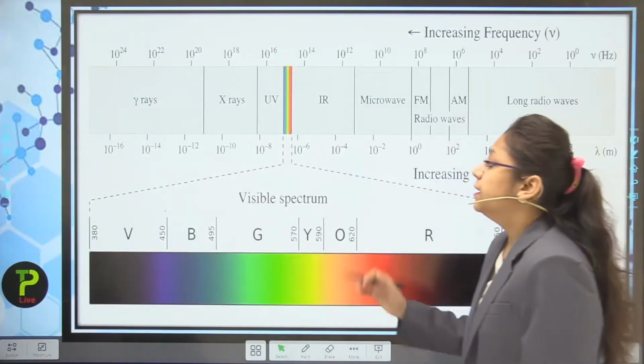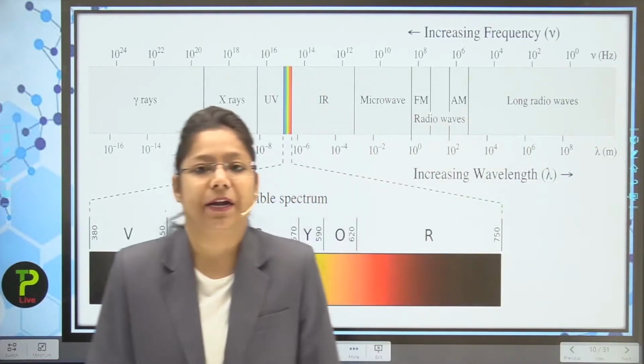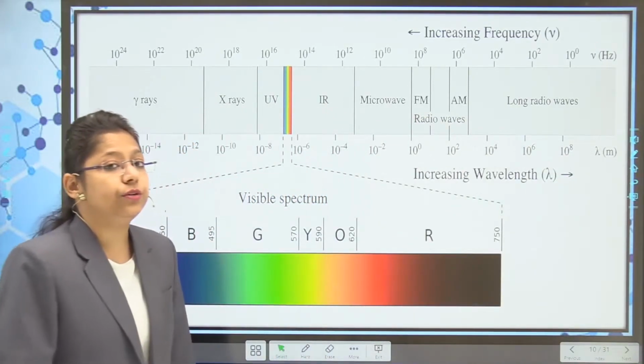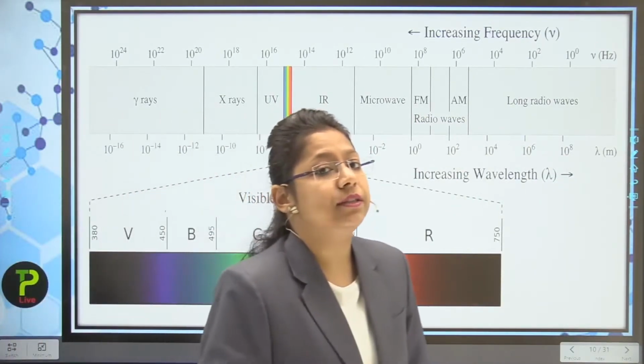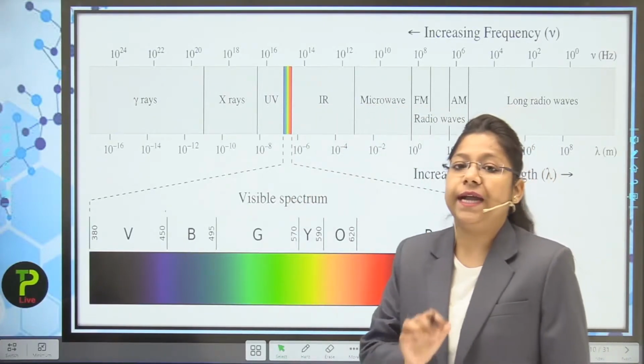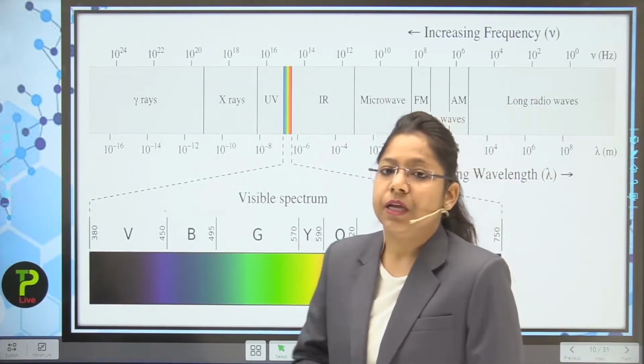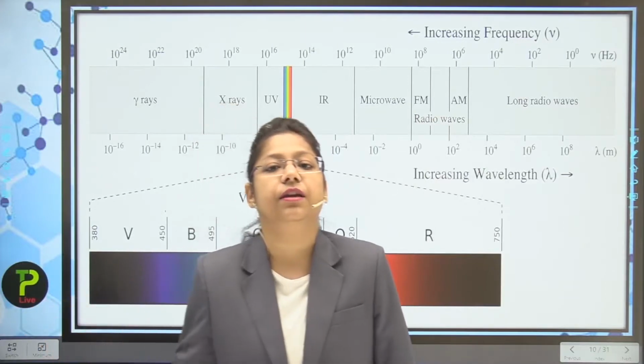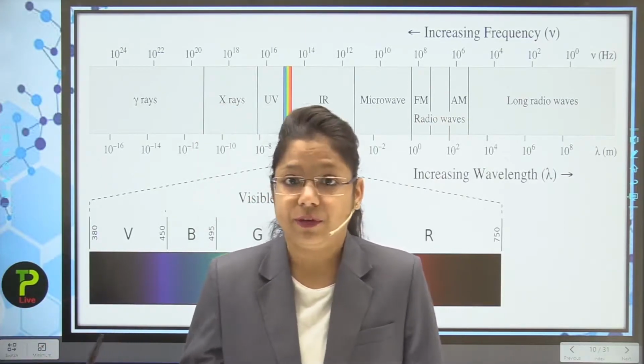Okay students, now in this visible spectrum diagram, we are going to discover the important thing which I told you. When white light is passed through the prism, it represents the 7 colors, known as VIBGYOR.